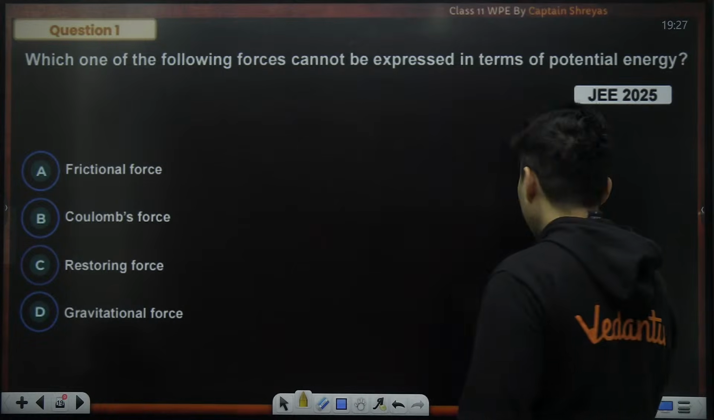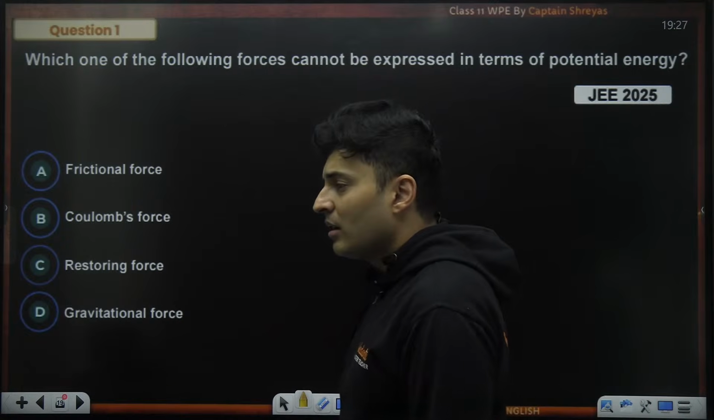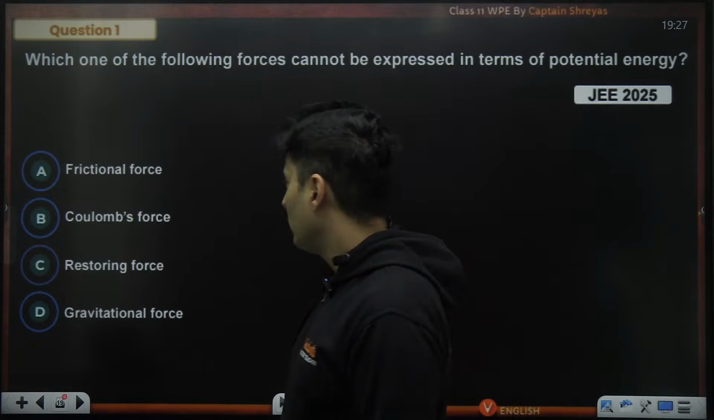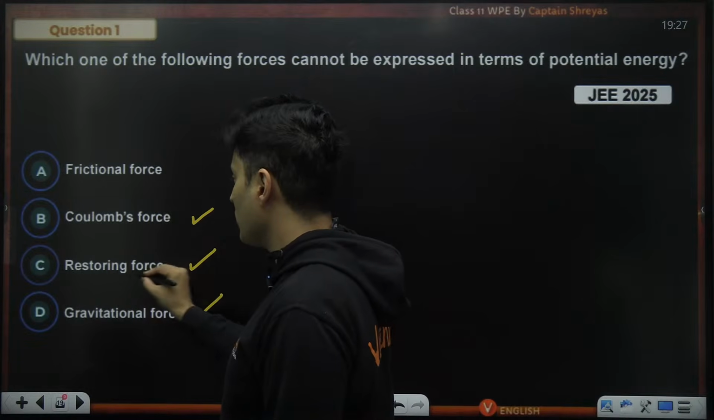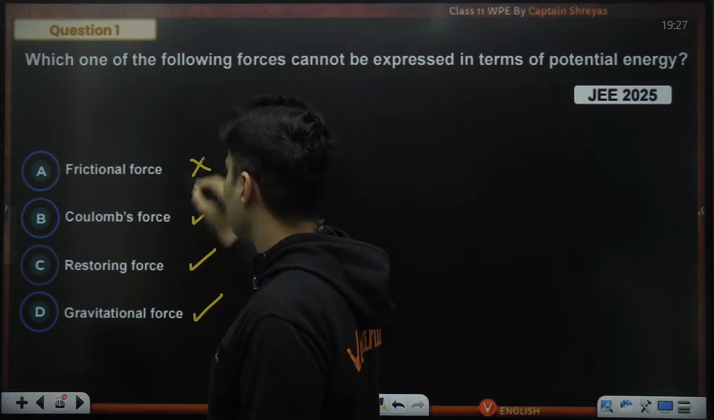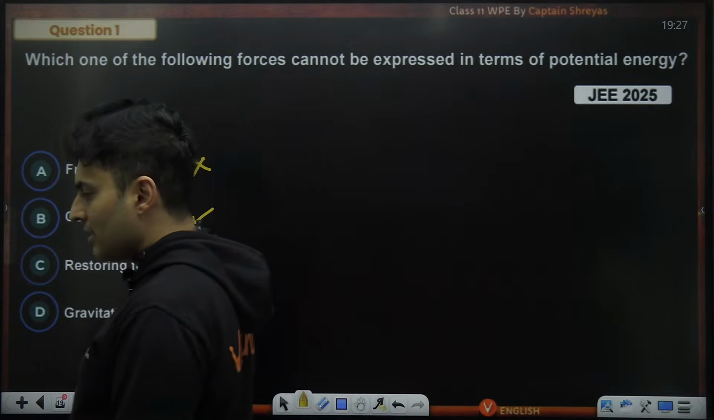So, my dear students, over here, you have to just check whether it is conservative or not. This is conservative, this is conservative, this is conservative. Restoring means elastic. This is not conservative. So I think it should be option A, perfect. Friction, yes, it is non-conservative.